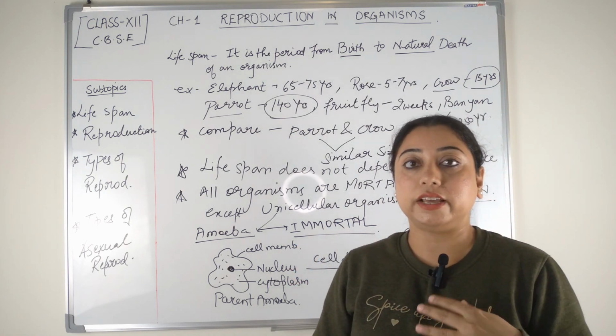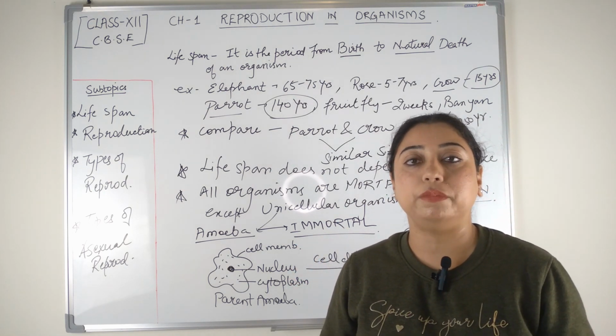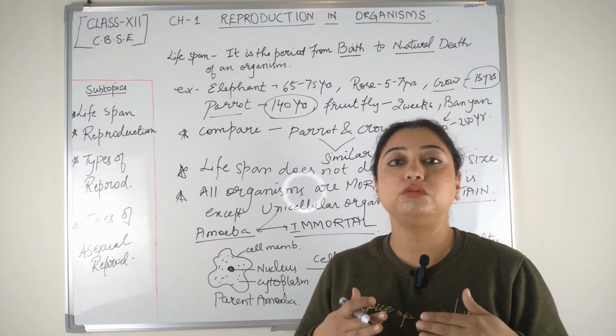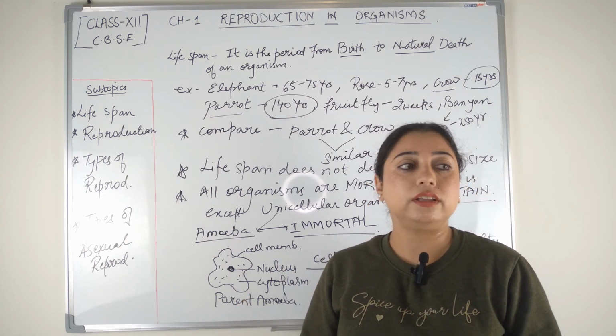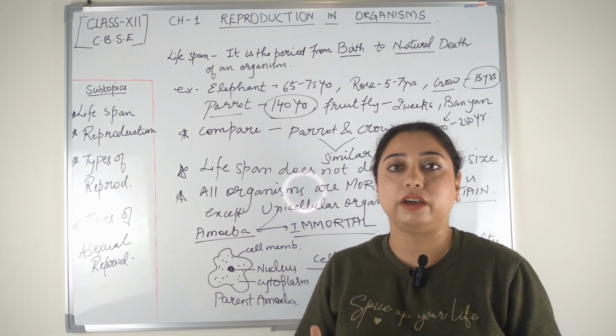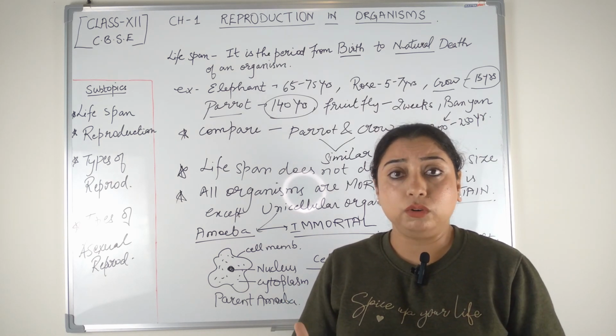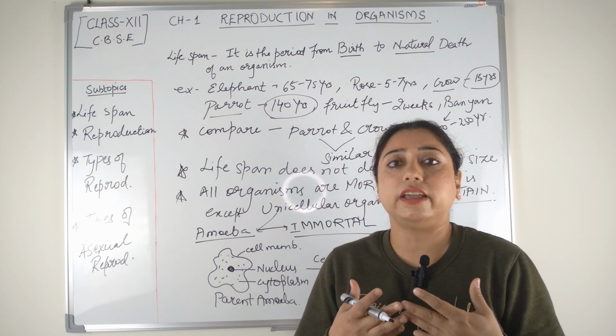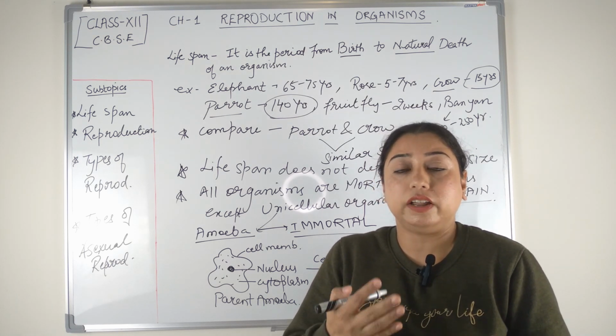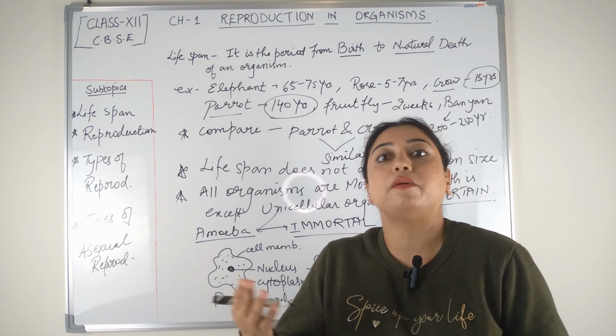When we are saying death is definitely going to happen, then how come we are able to see so many organisms around us? How can we see so many plants, animals, microbes around us existing on this planet? Why are organisms not getting extinct? Once they are dying, why are they not disappearing?